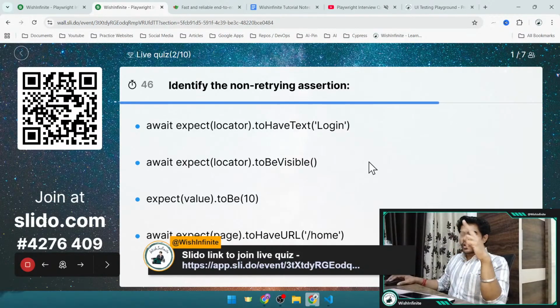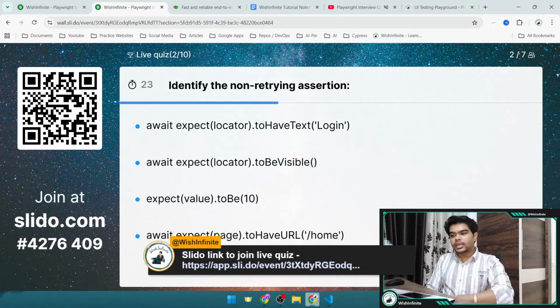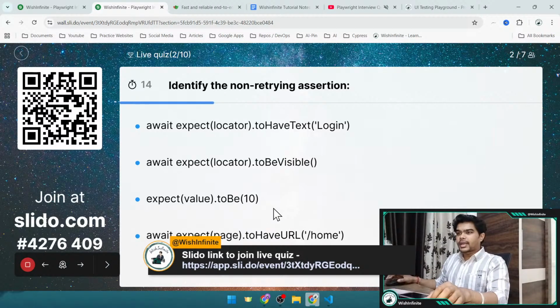So what is an auto-retrying assertion and a non-retrying assertion? For that I have already created one detailed video, right? And apart from that, I have also explained it in my previous live video, what an auto-retrying assertion and a non-retrying assertion are, right? So this question is related to that topic. If you have watched my video related to assertions, you must be aware of it. Or if you have any doubts, or if you have not watched the video, you can go to my channel and search for this assertion-related video in the Playwright playlist.